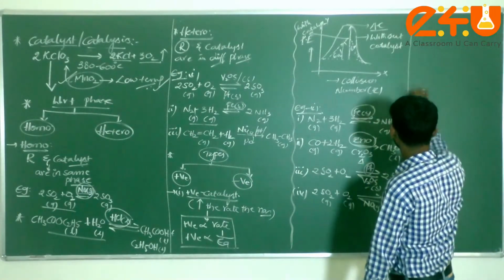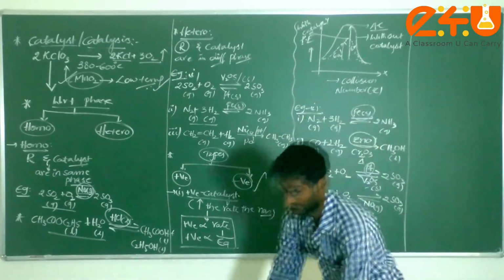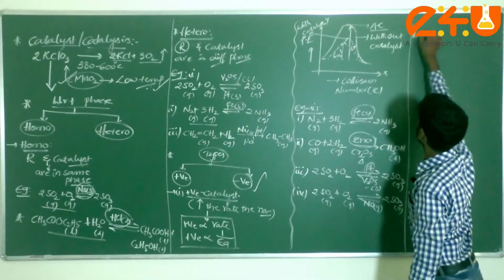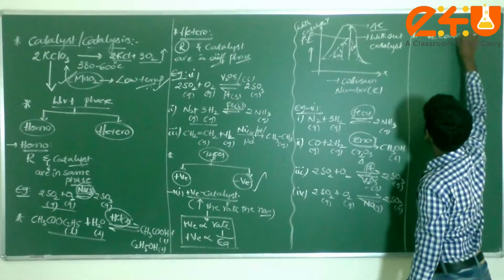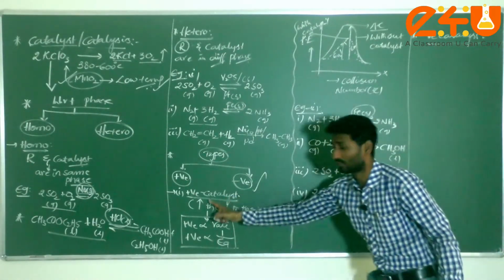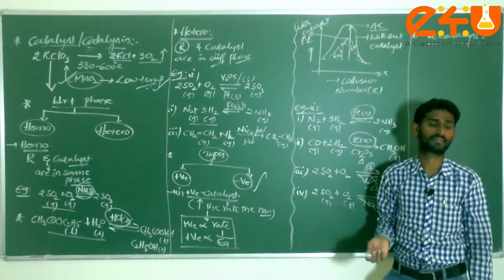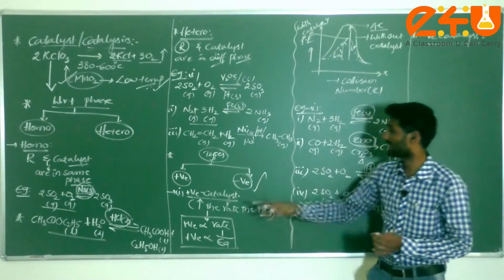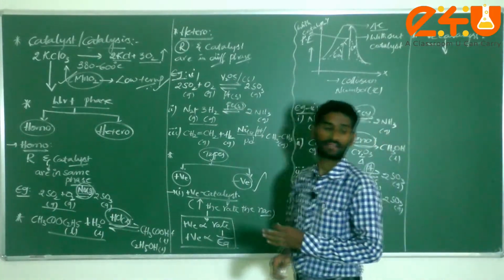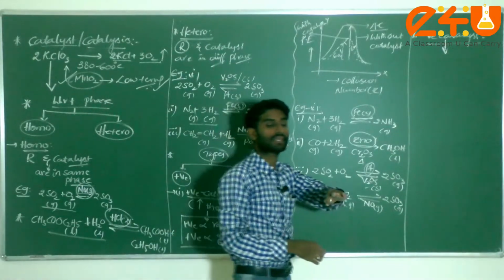Next, one more important thing, dear students, is the negative catalyst. How do we explain negative catalyst or negative catalysis? What is a positive catalyst, dear student? Generally, the rate of the reaction is accelerated by a foreign substance, which is known as a positive catalyst. But the negative catalyst is also a chemical substance. Then what will happen, dear students? It will retard the rate of the reaction.